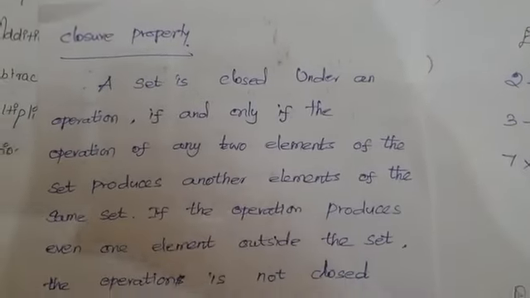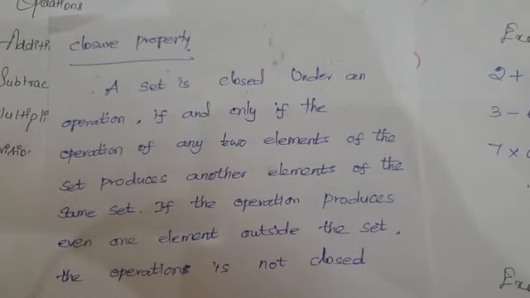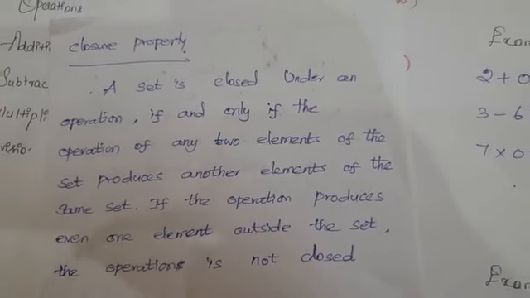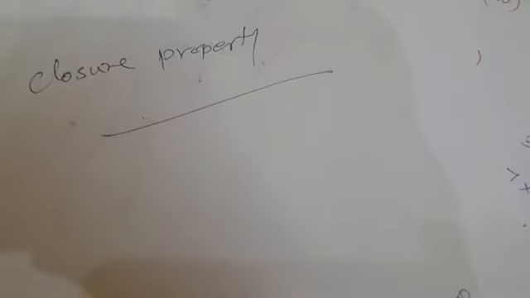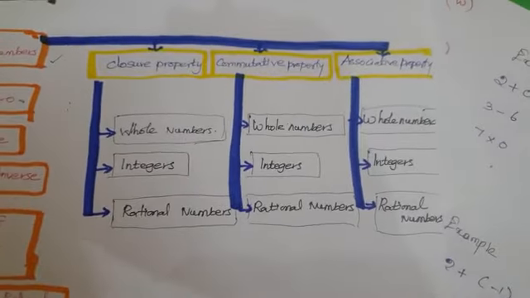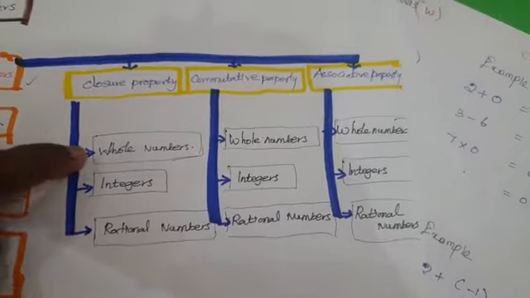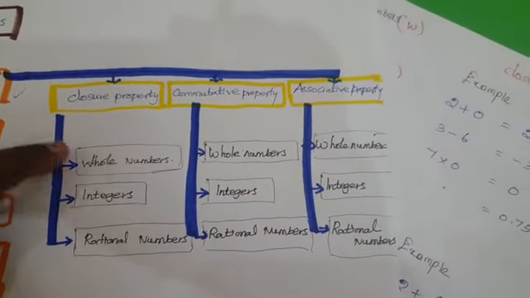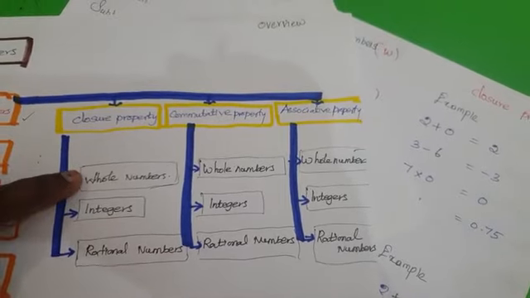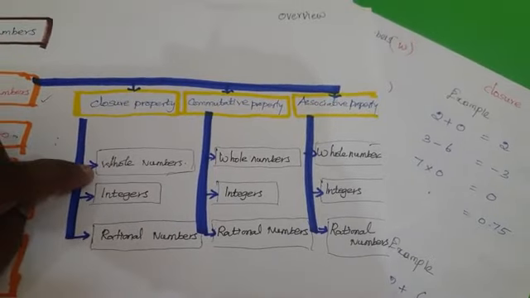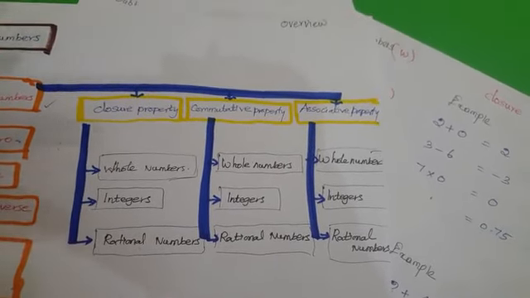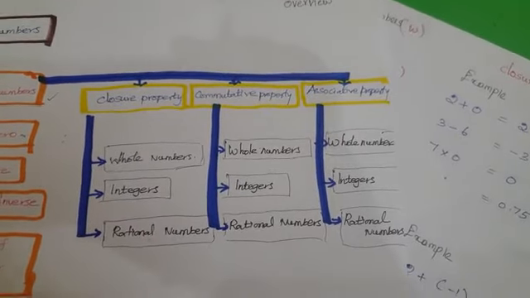Have you understood this topic, closure property? It's a very simple topic. I will explain how to solve it and what the meaning of this is. For example, we take the operations as I showed there. We are discussing whole numbers, integers and rational numbers. For example, if I add two whole numbers, I will get a whole number only as the result. If I get any number outside the whole numbers, for example a negative number or an integer, then the set is not closed. That's the meaning.